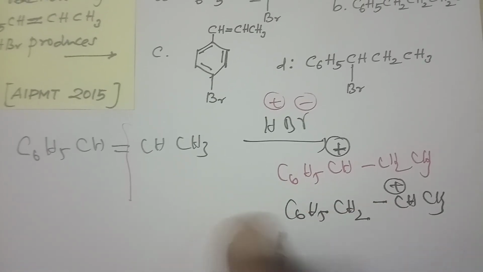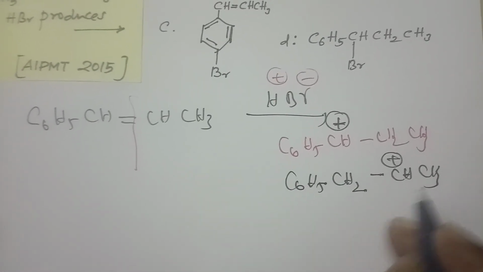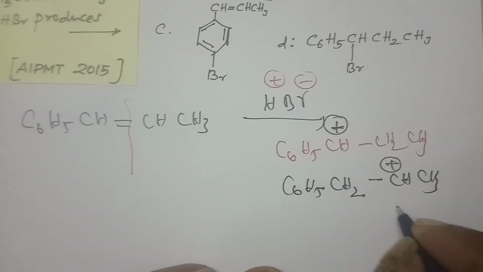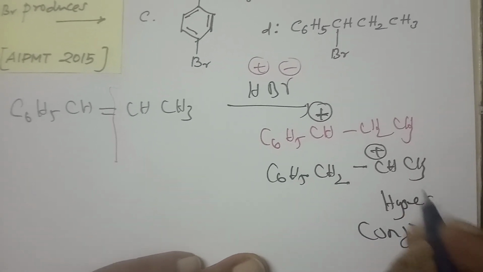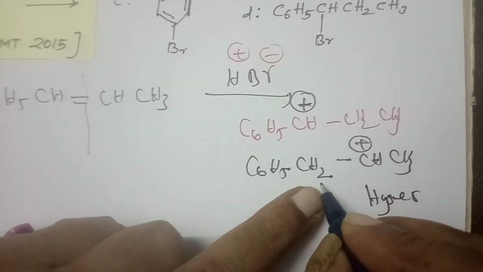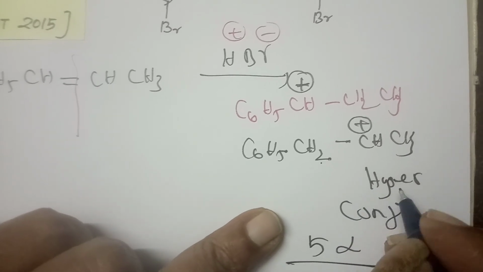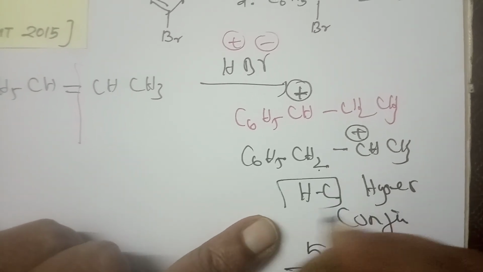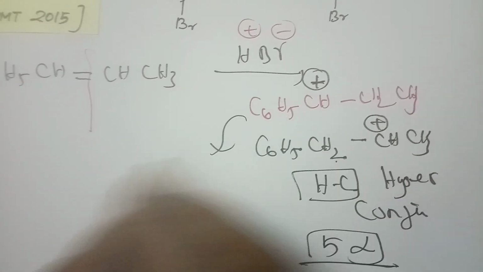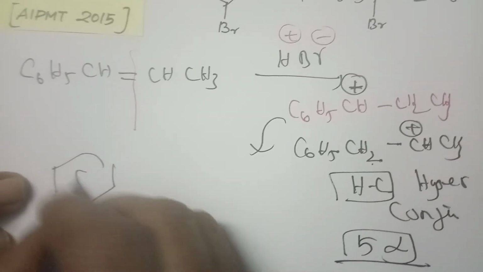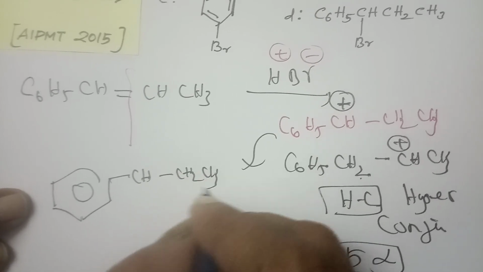Now who is going to give the product? That is the question. Now you have to think about the stability of which carbocation. For this carbocation, think about the hyperconjugation effect. Based on that, how many alpha hydrogens: here 2, 3, so you have 5 alpha hydrogens. In short, HC effect, 5 alpha hydrogens. Coming to this one, I am going to give the structure: the benzene ring with CH, again having CH2CH3.